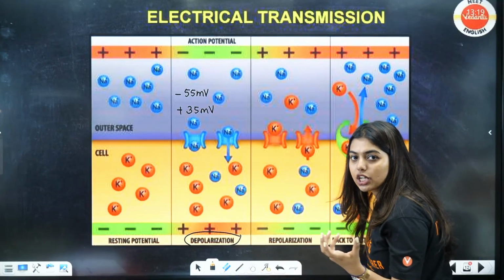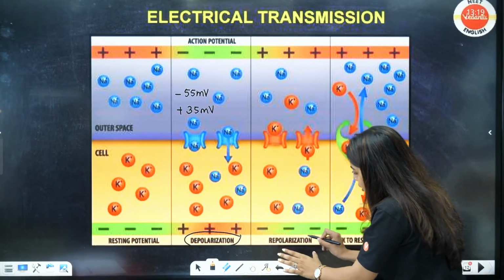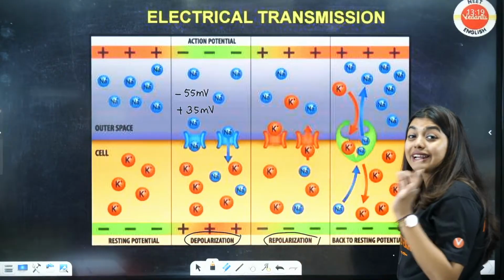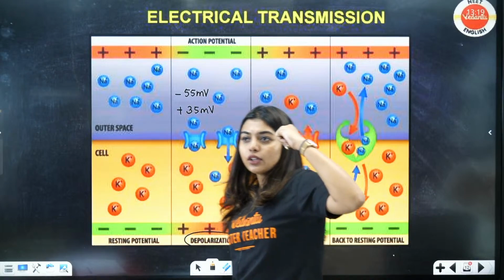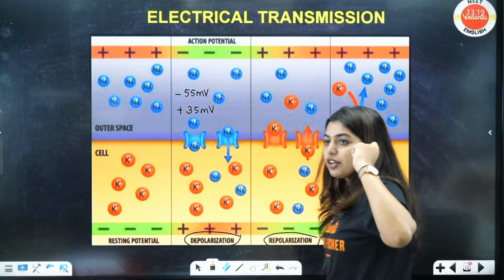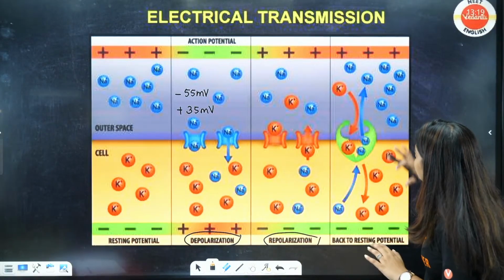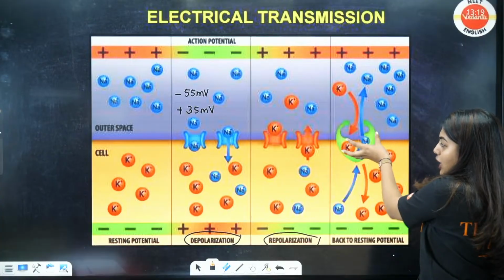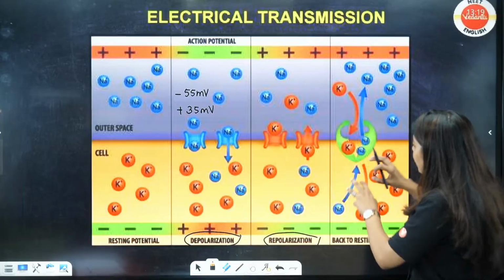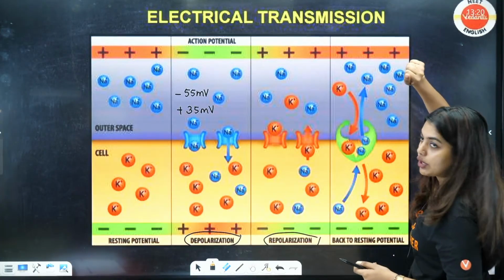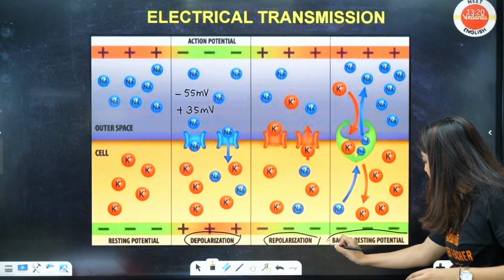Only some negatively charged proteins will be left, overpowering the positive. So here it will be negative. This will cause repolarization. Repolarization means you are going back to polarized. Got it? Okay, now students, what is going to happen? After one point, our sodium potassium pump was there, no, to solve all the issues. They will open and start taking 3 sodium and throwing it this side, taking 2 potassium and throwing it this side, and we will go back to the resting potential.